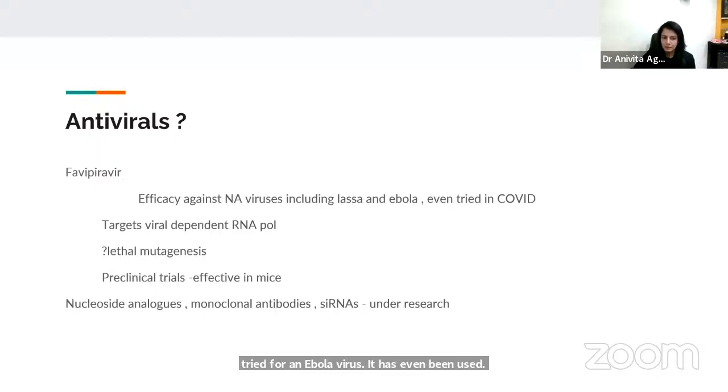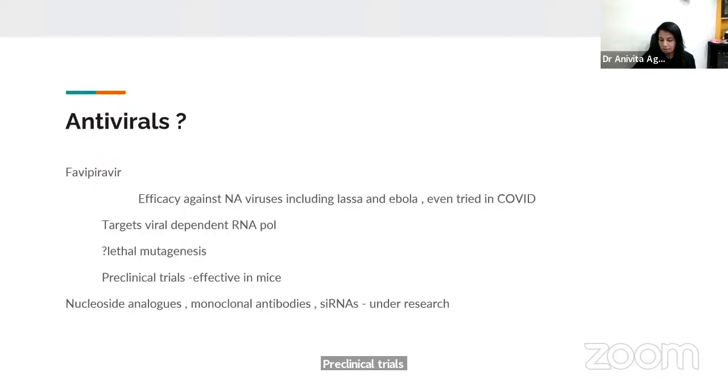It targets the viral RNA-dependent RNA polymerase. It has been postulated to cause little mutagenesis, for which it was severely discouraged for COVID. However, preclinical trials in mice have found it to be effective against Chandipura virus.